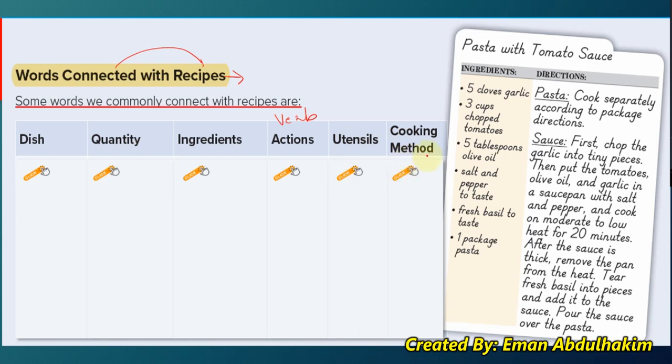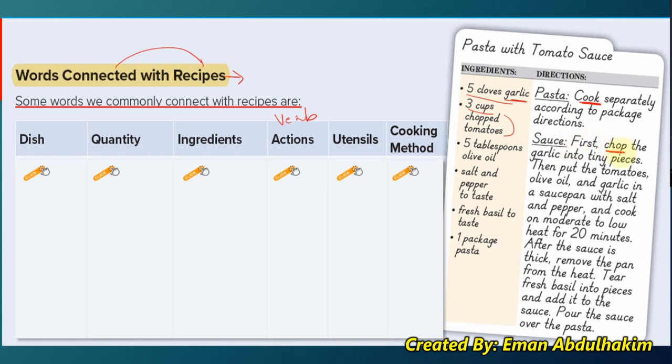Now, I want you to try to sort it out. For example, here they have ingredient. 5 cloves of garlic. Garlic is an ingredient, right? 3 cups chopped tomatoes. Now, the quantity is 3 cups, for example, and chopped tomatoes is an ingredient. Let's see here. Cook is an action, right?